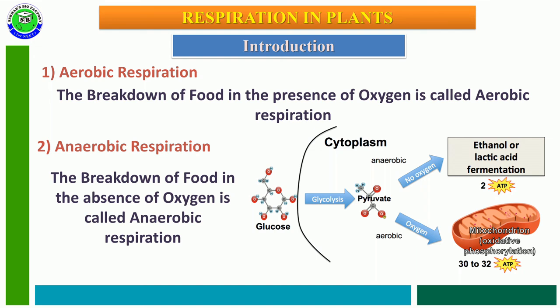In this way, depending upon the availability of oxygen in respiration, both aerobic and anaerobic respiratory processes are present in living cells. That is the introduction to respiration in plants.